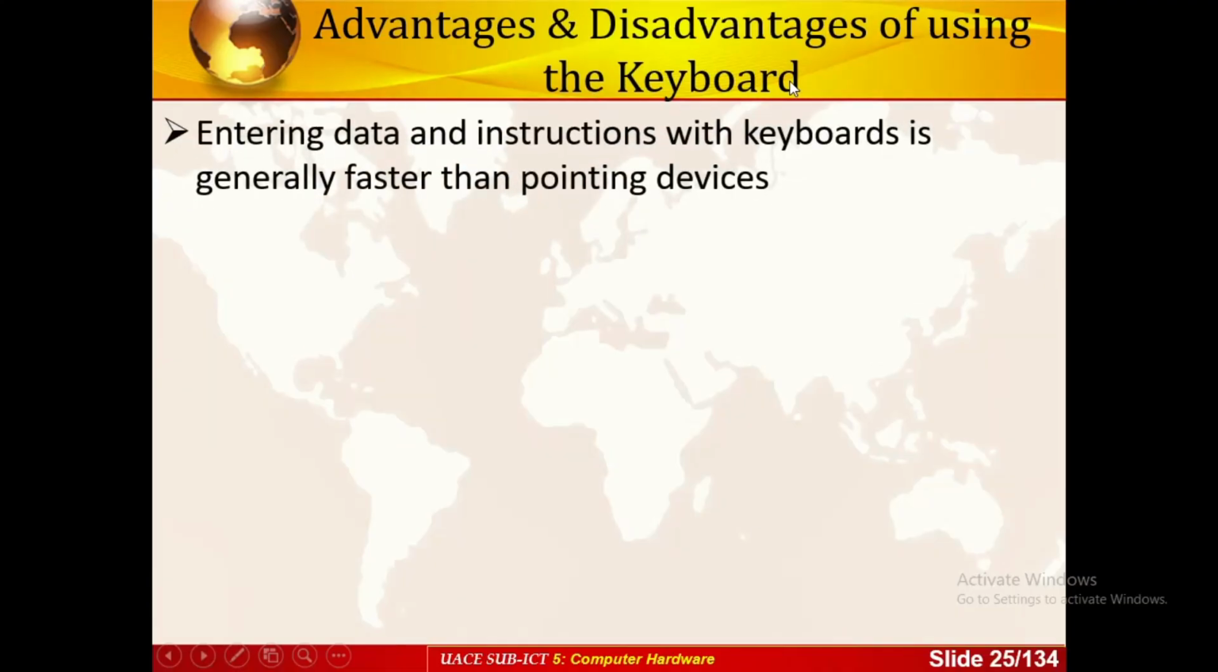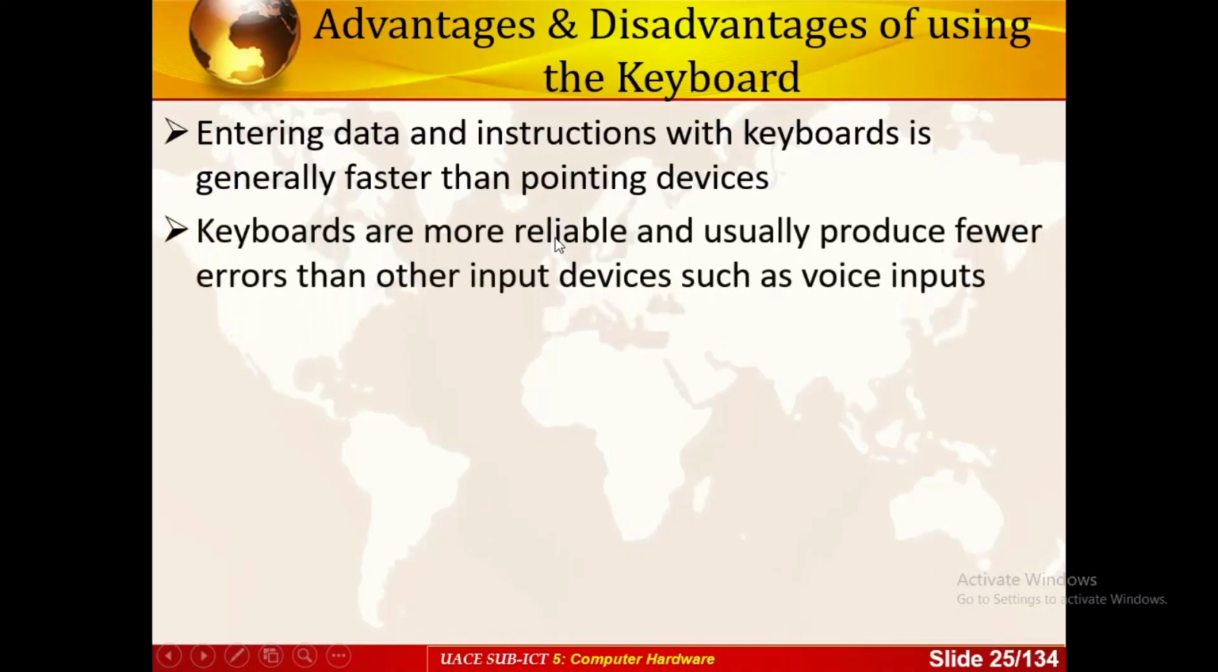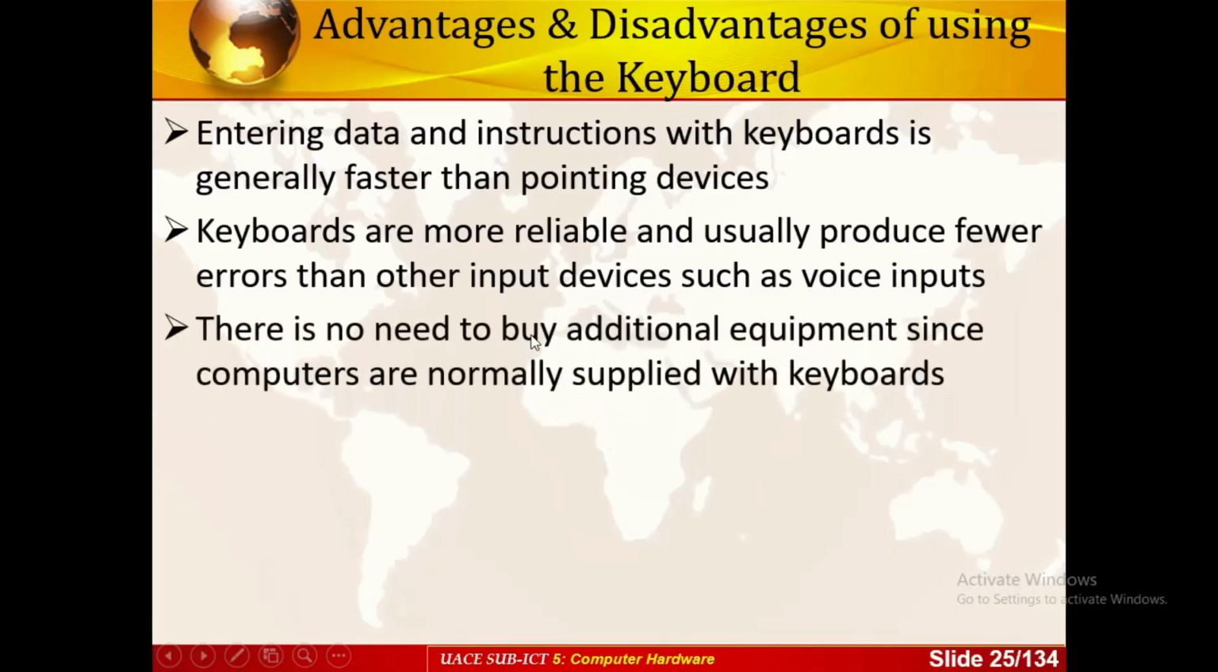Some of the advantages and disadvantages of using a keyboard: we have better instruction entry. The keyboard is faster than pointing devices. If you find someone who is fast in typing, they can enter data very fast. Keyboards are more reliable and usually produce fewer errors than other input devices, such as voice input and iris recognition systems. In case your eyes or your voice are affected, you may fail to access the device because of the voice input device or other biometric devices. Then there is no need to buy additional equipment since computers are normally supplied with keyboards. When you buy a machine or system, it is supplied with a keyboard, so it is really cheap.